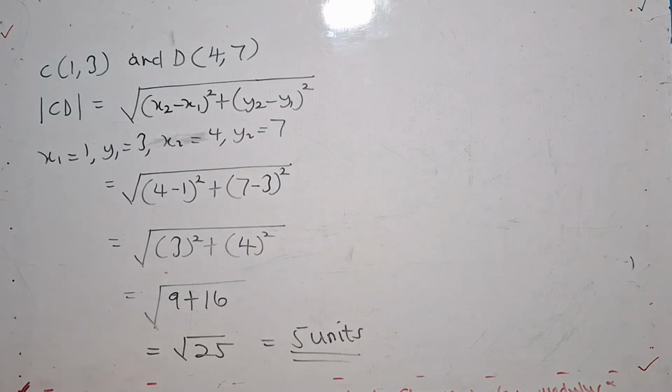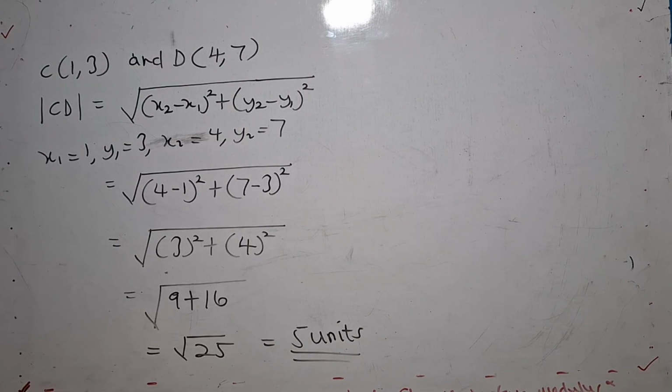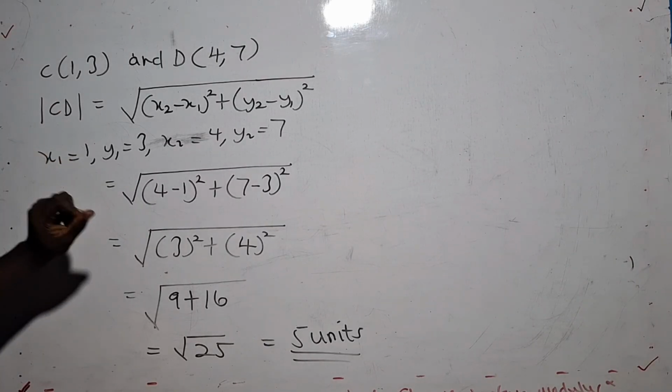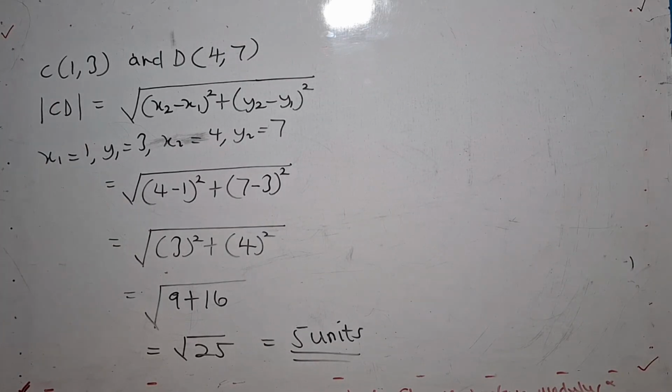units. So this is how we find the length of a given line. So the length of the line C(1,3) and D(4,7) is 5 units. As simple as that. So quickly, let's take the next question.